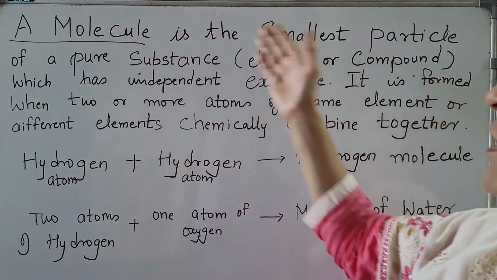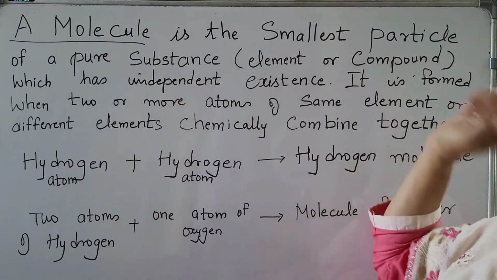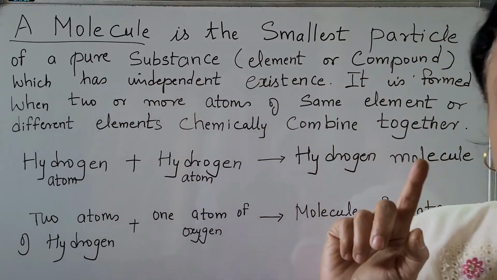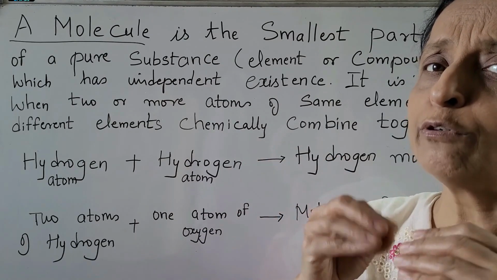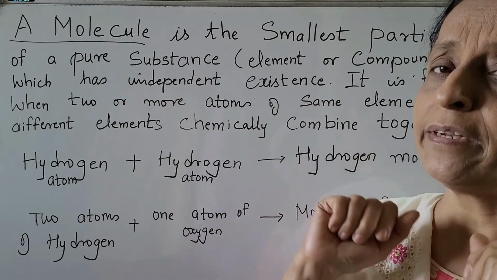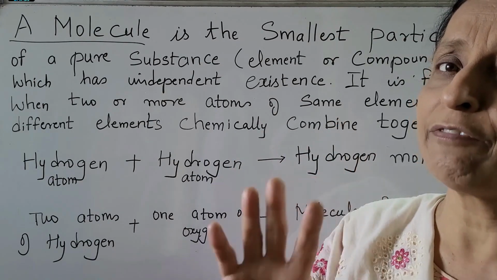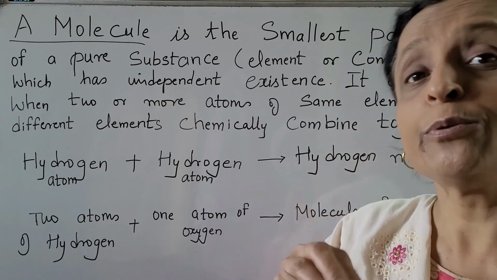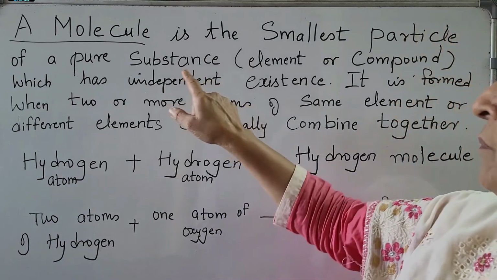A molecule is the smallest particle of a pure substance, element or compound, which has independent existence. Oxygen will combine to form O2. That will have independent existence. Hydrogen will combine to form H2. That will have independent existence. So these molecules all have independent existence.